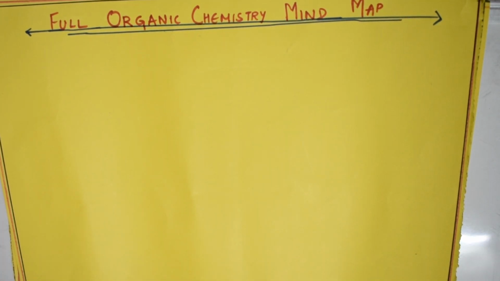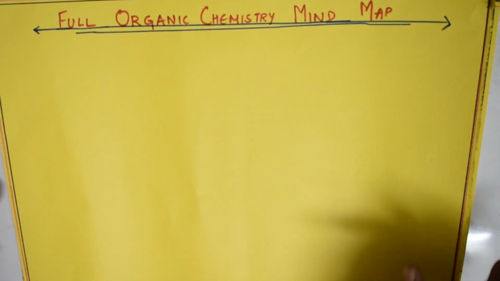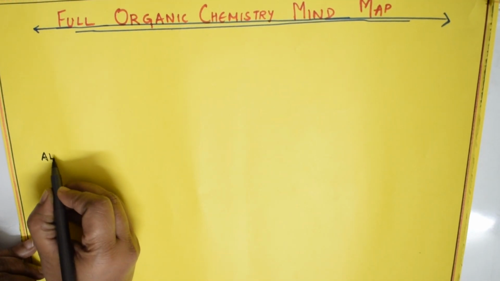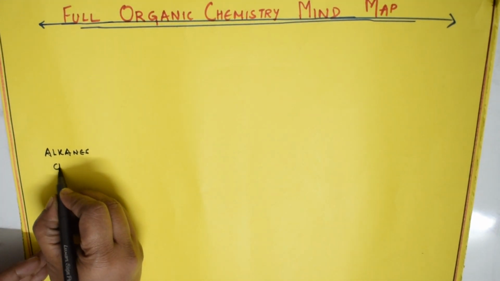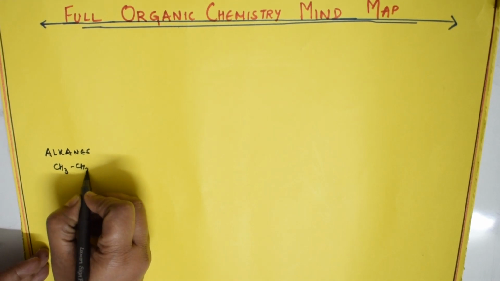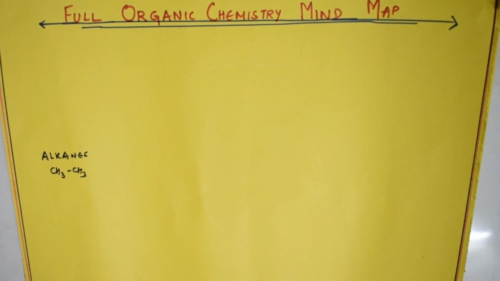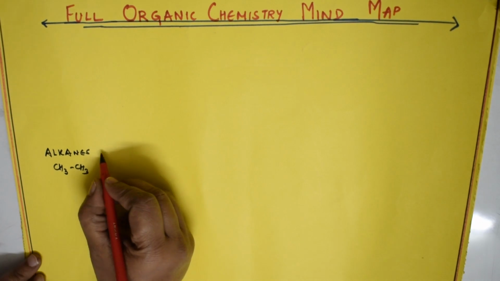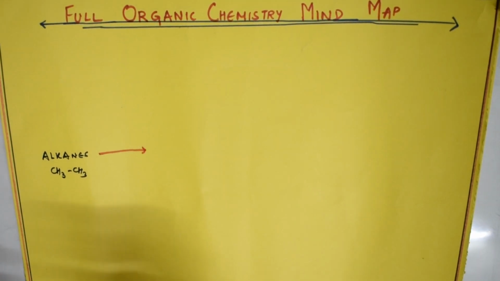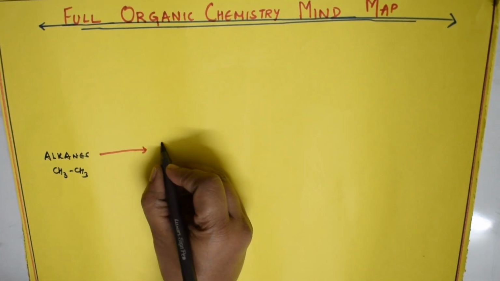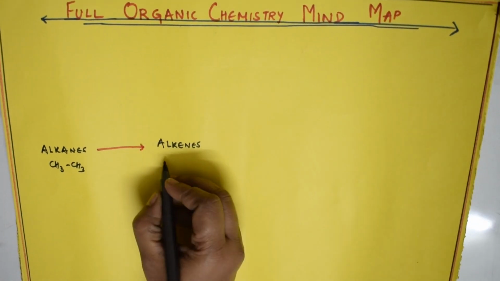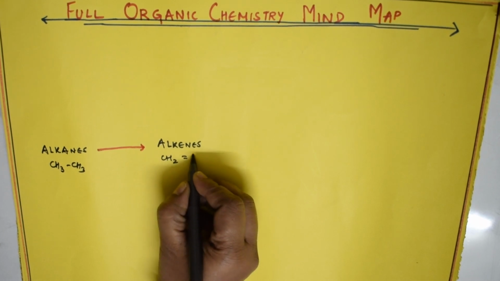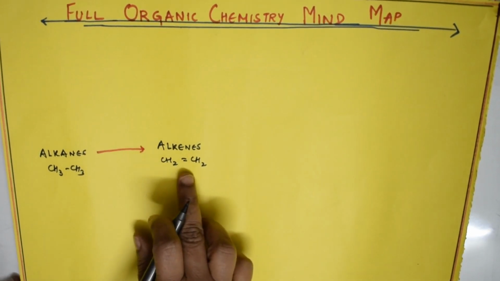Okay, now let's start. Whenever we speak about alkenes, let me first write that. Here I'm going to take an alkane. Let me take an example of ethane. So this is your ethane. First step: suppose I have to convert alkanes to alkenes. How can I convert alkanes to alkenes? The alkene which I'm going to form is ethene. Now ethane, this is ethene.